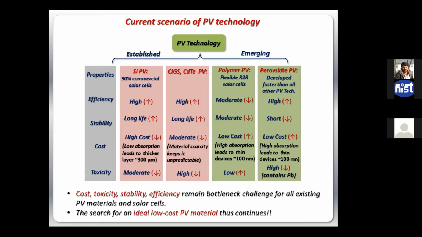Now, when we talk about one technology, there are four things we have to compare: how efficient that technology is, how stable it is and how long you can use it once you buy it, how much you have to pay, the cost, and how much toxicity or environmental hazard you can create by using those materials, right? For silicon PV, the efficiency is high. Similarly, for CIGS, the efficiency is not low, it is high. Both of them have longer life. They are stable materials, but both of them have very high cost, right?